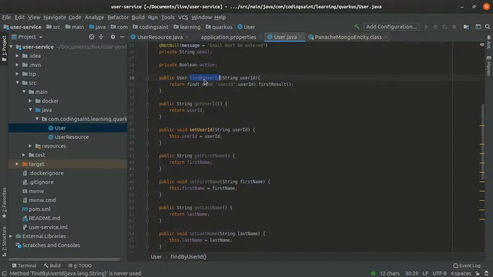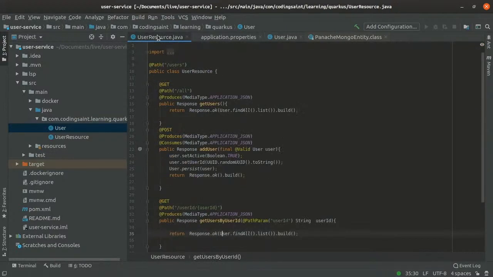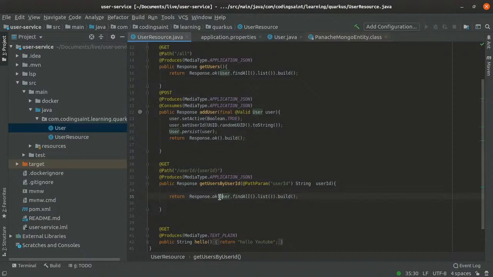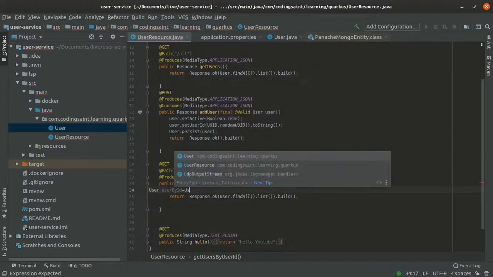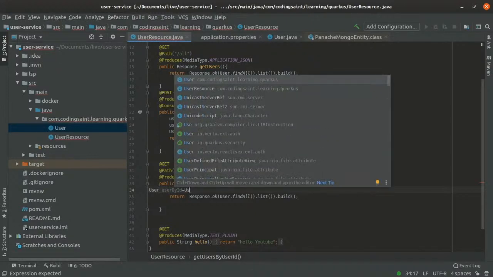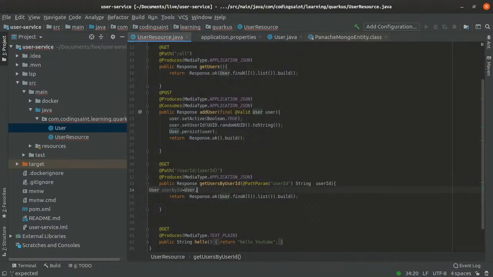So I'll use this method which I have created and go back to our application where we are trying to find this. I'll take this user object, and I just wanted to show you that we can write custom things into this user if I want.